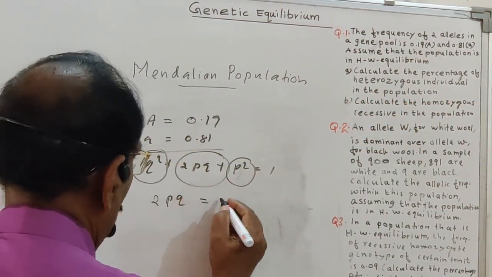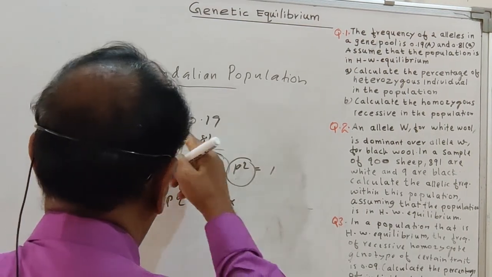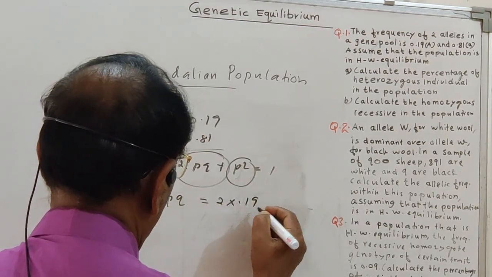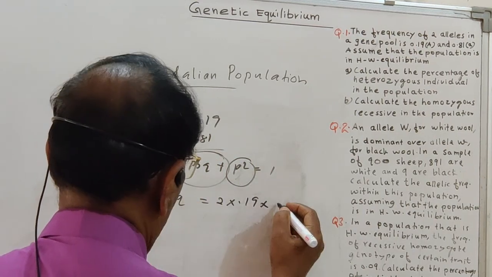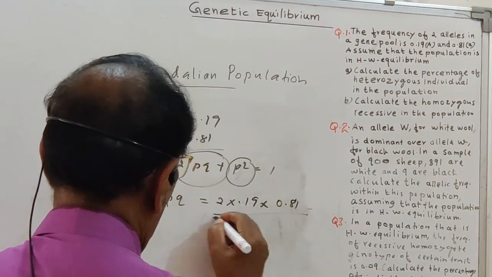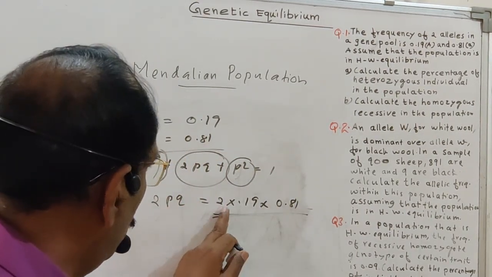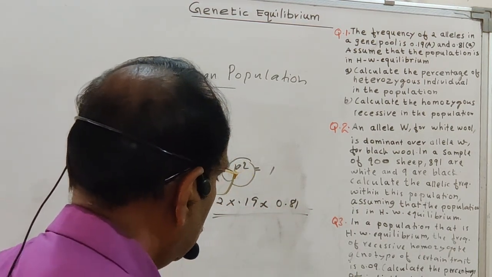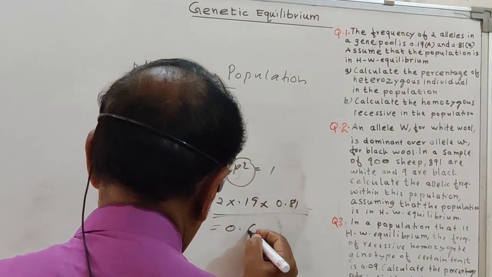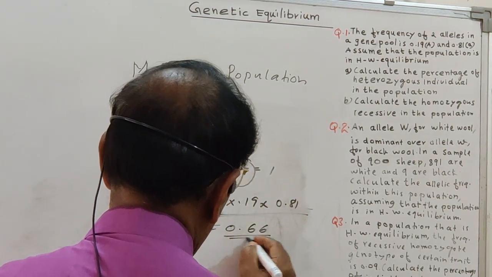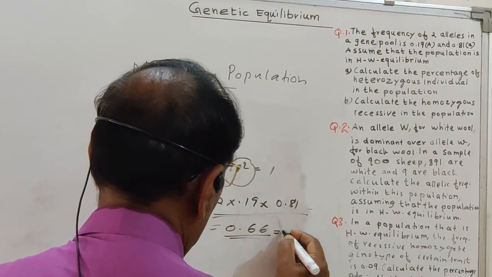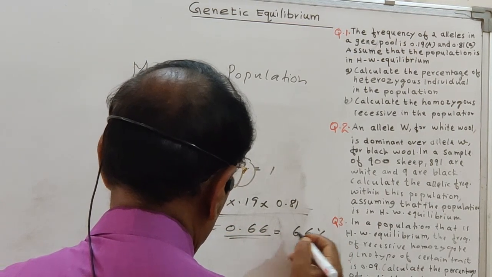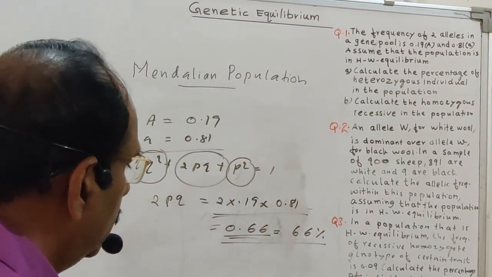So we already know the P value is given, that is 0.19, and Q is equal to 0.89. So what is the value of 2PQ? 2 into 0.19 into 0.89, that is equal to 0.66. So 0.66 is the proportion, or if you count out of 100, it is 66 percent. Heterozygous is 66 percent.